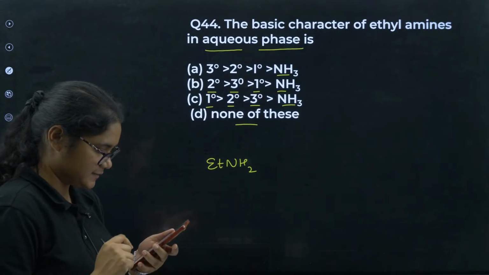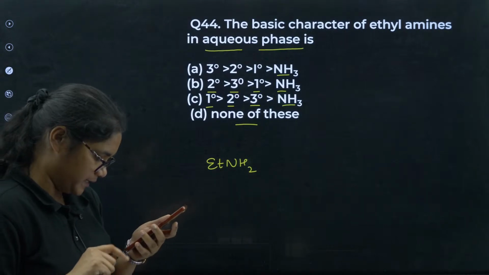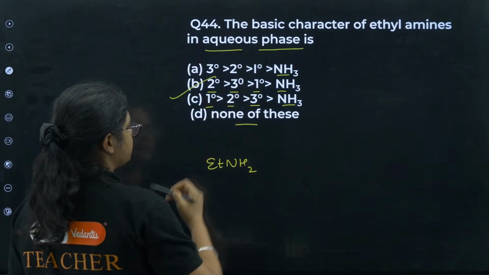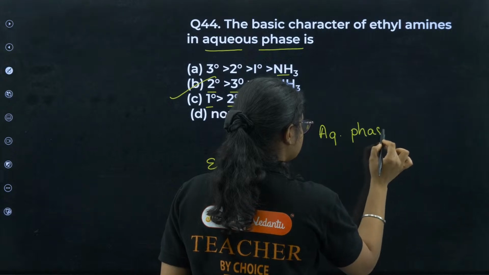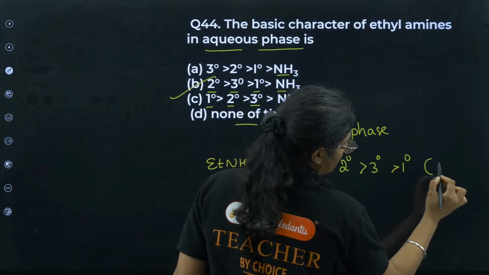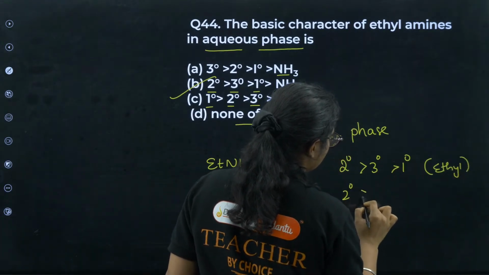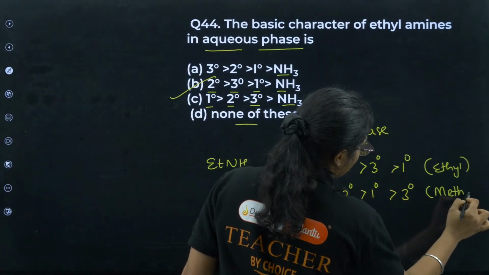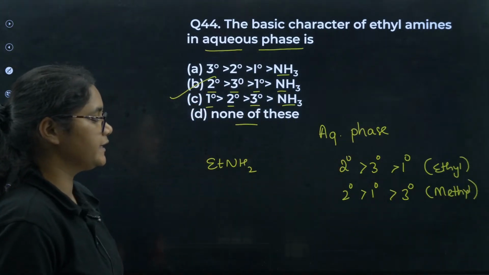Yes, anyone can guess this one? This is a very important question. 44 is B. Yes, those who have answered B, Lakshmi, Pradeep, Radhika, you are correct. It is B. So remember, in aqueous phase, the order is 2 degree, 3 degree, 1 degree for the ethyl group. Okay, and it is 2 degree, 1 degree and 3 degree for the methyl group. Okay, this is clear.